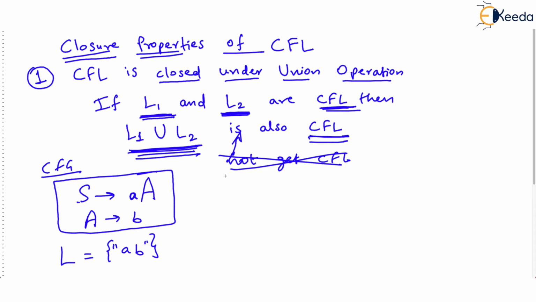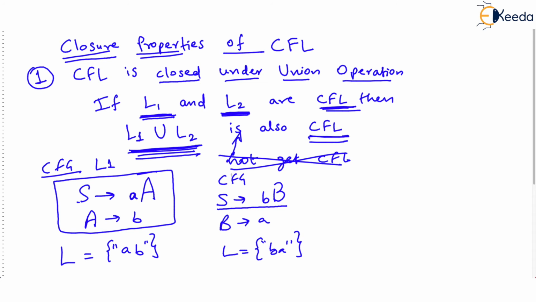Okay, and the other CFG given is S derives bB and B derives a. So in this language there will be only one string ba. Correct? Because the start symbol begins with small b followed by capital B, and capital B will finally give you only small a. Now what if you call this language 1 and this language 2? Then what is language 1 union language 2?